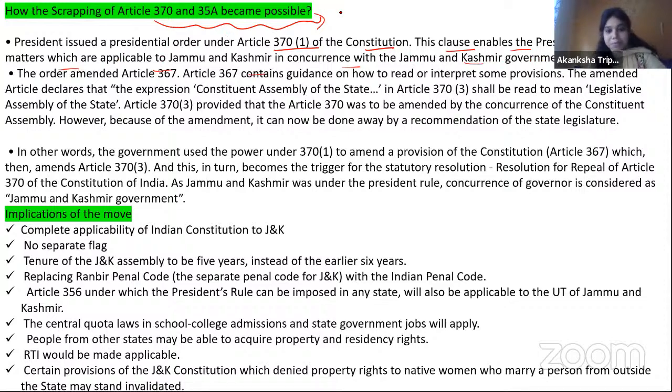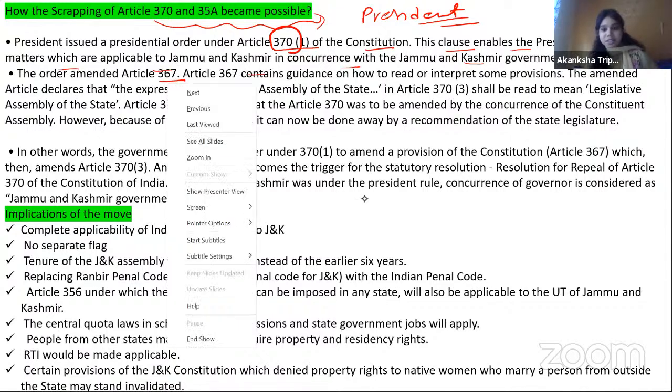ठीक है, you must be knowing कि कश्मीर में अभी प्रेसिडेंट रूल था, राइट? They were not having any government, and प्रेसिडेंट रूल में क्या होता है कि generally it directly comes under the control of the Union. सो वहां पे उन्होंने क्या किया, they used Article 370 where they said that the president can specify the matters which were applicable to Jammu Kashmir in concurrence with the Jammu Kashmir government. So with the use of 370, what they did, they amended Article 367.